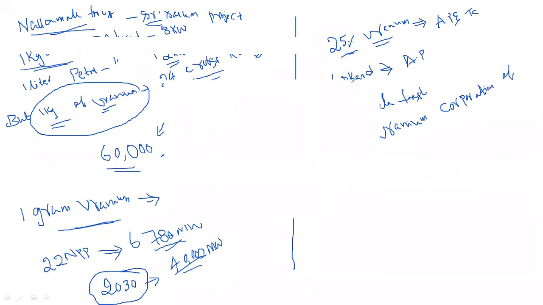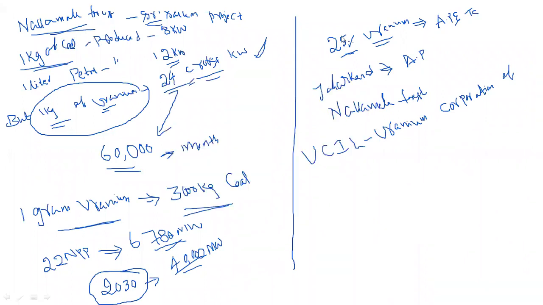This company works under the control of the central government. The main function of UCIL is to identify where uranium is available throughout India, to search wherever uranium is available.